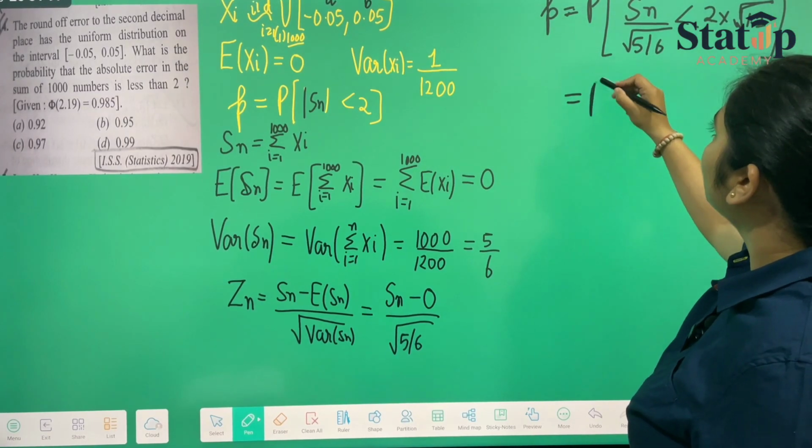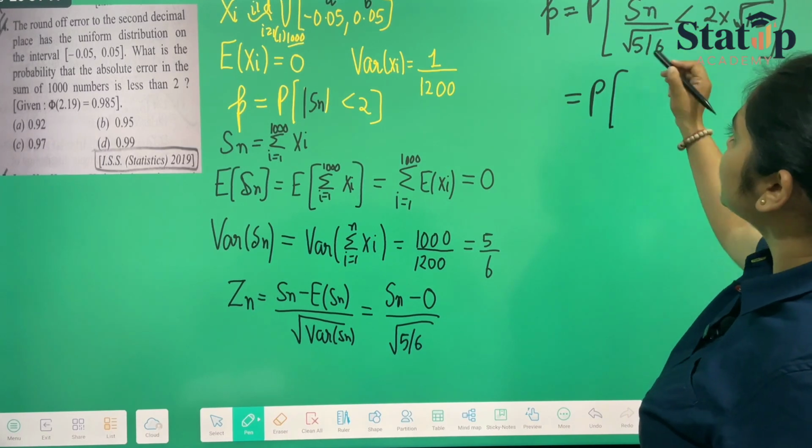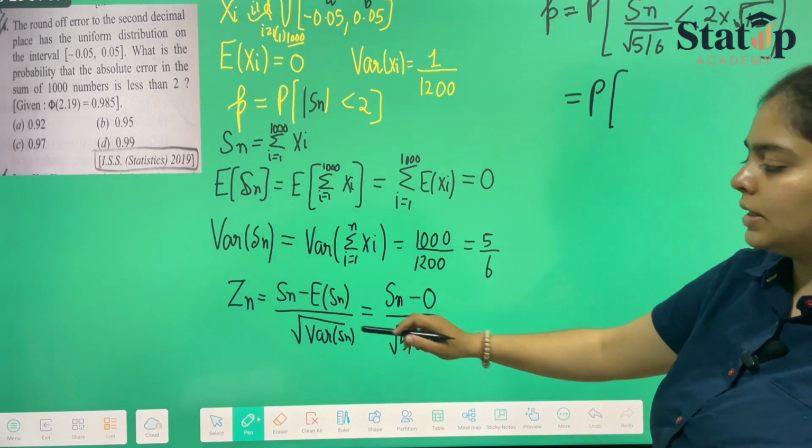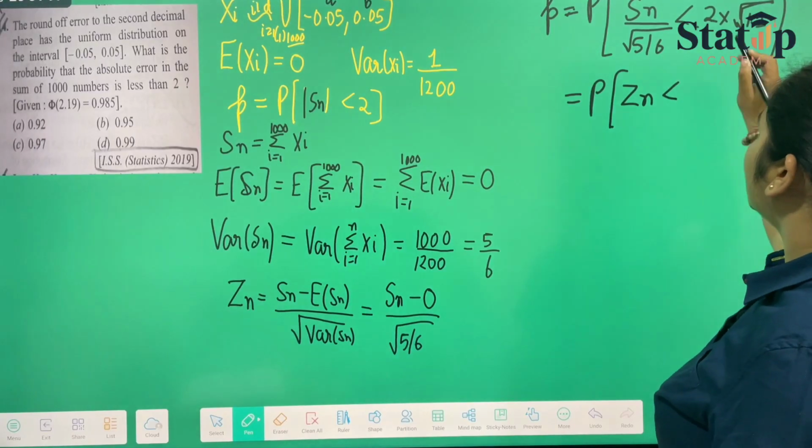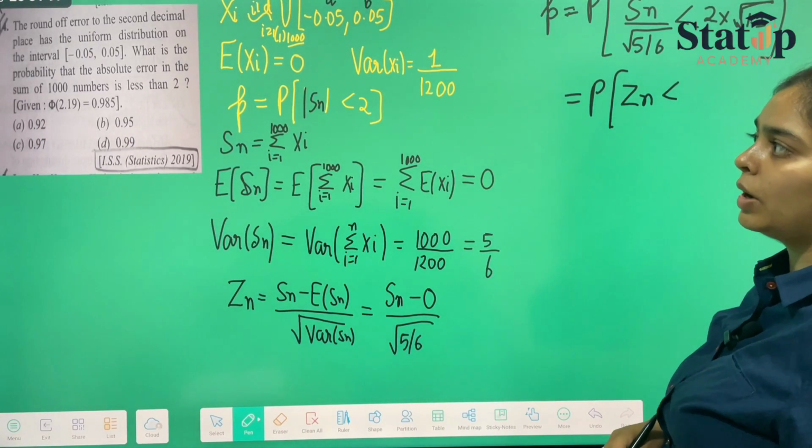So instead of Sn upon root 5 by 6, I can write Zn because it is equal to this. So Zn is less than 2 into 1 upon root 1.2.